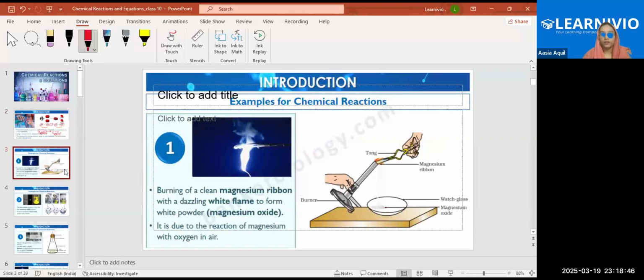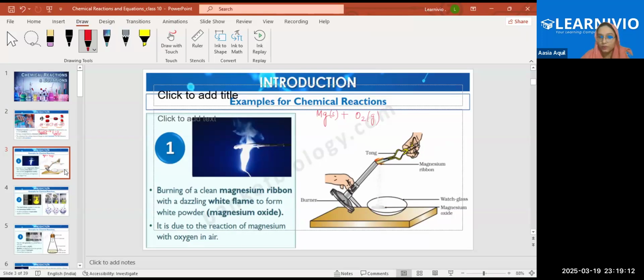Like see here, this is an example of a chemical reaction. When you burn a clean magnesium ribbon, see the reaction. Magnesium, which is in solid form, reacts with oxygen, right? Combustion occurs in the presence of oxygen. Oxygen supports combustion.